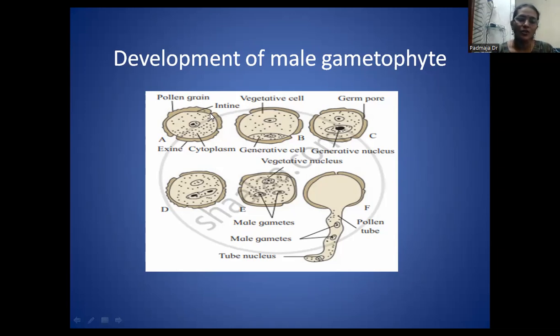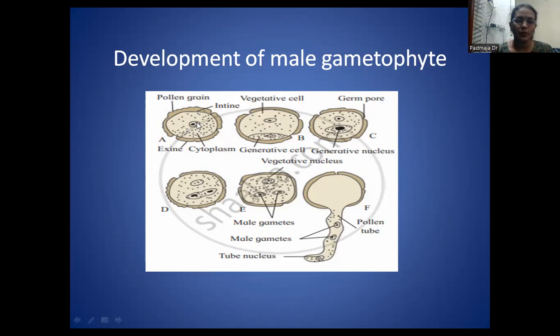And what is the function of the germ pore? These germ pores are helpful for the elongation of the entire intine to form a pollen tube. So in some pollen grains, one pollen tube will be formed. That condition is called monosiphonous. In some members, many pollen tubes are formed. This is called the polysiphonous condition. And here this is called the haploid nucleus.